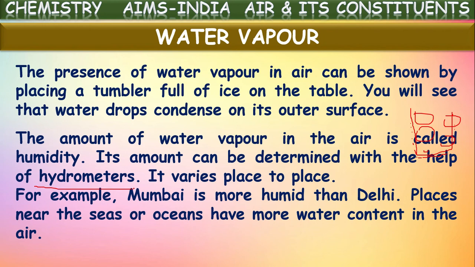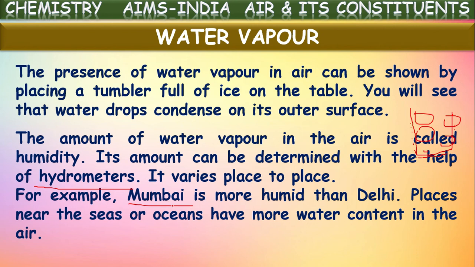As water vapor varies from one place to another based upon the place conditions, this water vapor content or humidity will change from one place to another. For example, Mumbai is more humid than Delhi because Mumbai is near the ocean, the sea. That is why their humidity will be more.